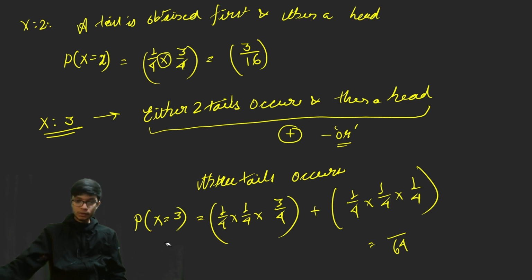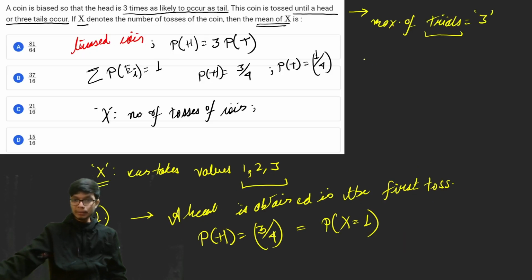So this result is equal to 4 by 64, that is 1 by 16. That means for the different cases, for discrete cases, we actually have the PMF function. Now the PMF function, that is the probability mass function for the discrete distribution, when x is equal to 1, the result is basically equal to 3 by 4, or better write it as, if I multiply by 4 on both the numerator and the denominator, I will get 12 by 16.